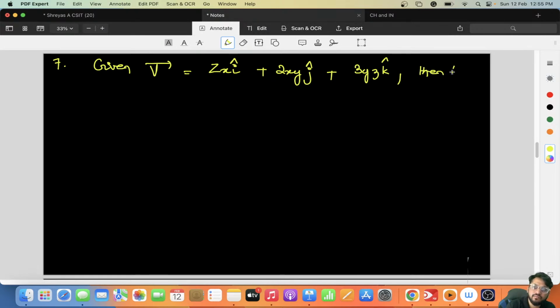Given vector V is equal to zx i cap plus 2xy j cap plus 3yz k cap, then the divergence of V at 3, 2, 1 is equal to what?